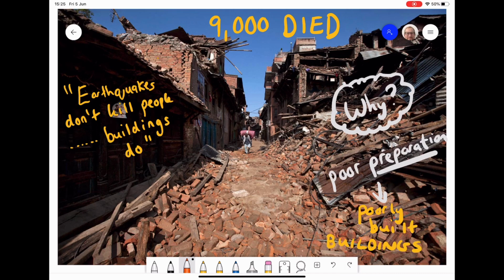But why do we have such poorly built buildings? Well, the fundamental reason, some of it is politics, but the main reason is the fact Nepal is a very, very poor country and therefore doesn't have the resources to build buildings that are earthquake proof, and often builds buildings cheaply, which means that they collapse when an earthquake happens, as we can see in the picture. This goes on to this famous quote that says, earthquakes don't kill people, buildings do. And we could even extend that to say, earthquakes don't kill people, but poverty does. When people are poorer, they often live in poor buildings, and therefore, when an earthquake happens, these poor buildings collapse and kill a lot of people.